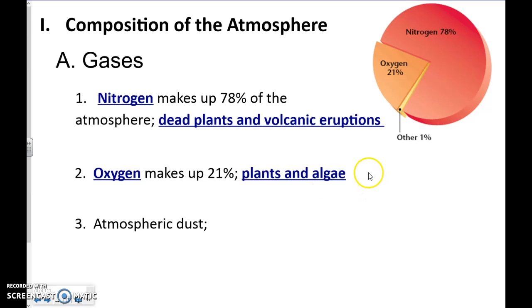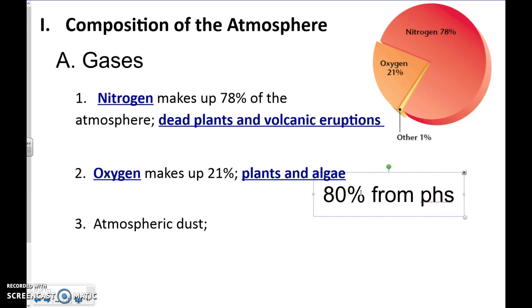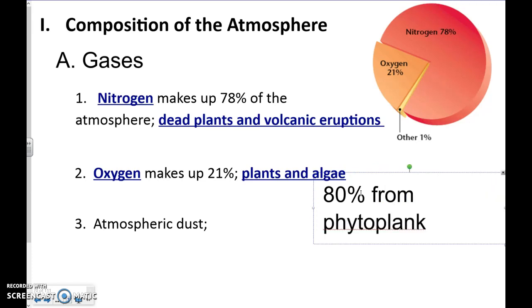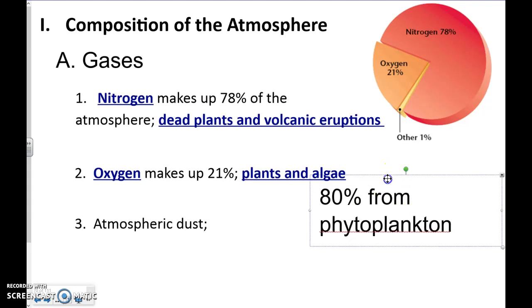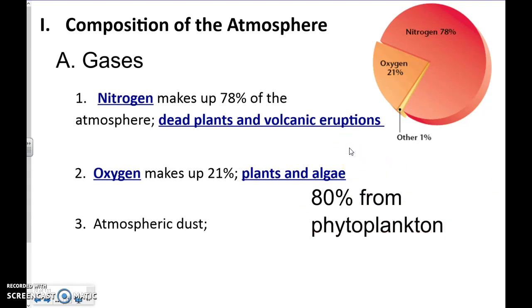But here's the biggest thing, and you're going to need to know this. You see this guy right here? This algae? 80% of the oxygen that is in our atmosphere comes from algae itself. It actually comes from what we call phytoplankton. Algae is a type of phytoplankton. So 80% of the oxygen in our atmosphere comes from phytoplankton, and you're going to need to know that. That's a big thing. So we need to worry about what's happening in our oceans as well as what's happening on land.